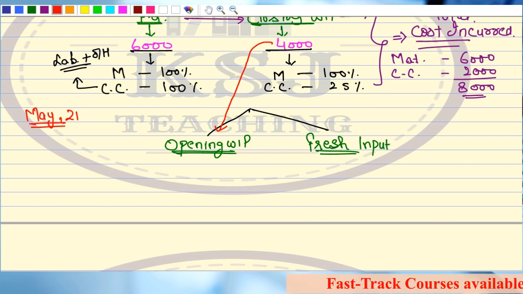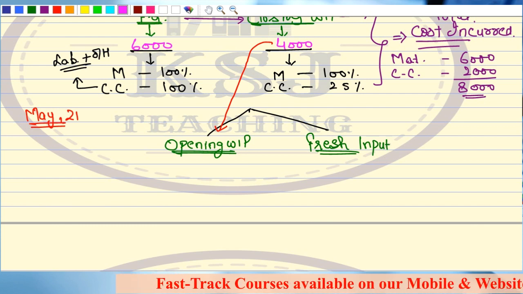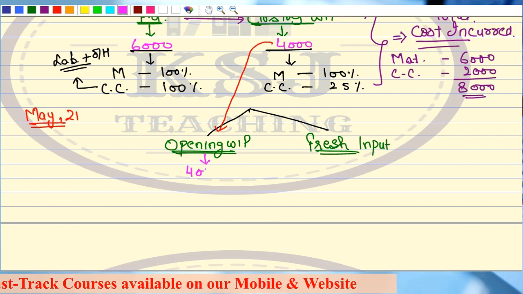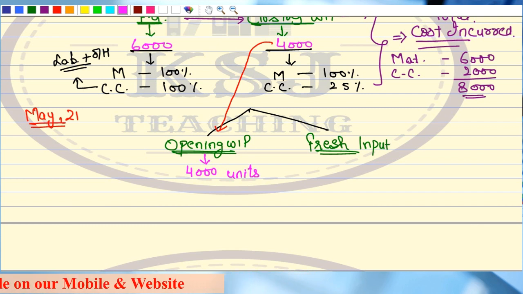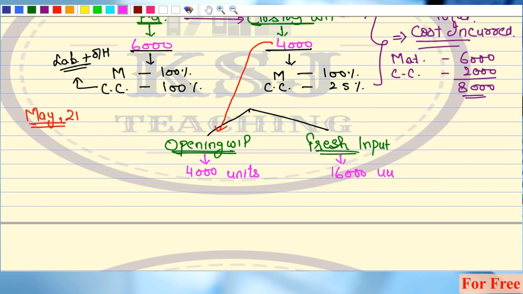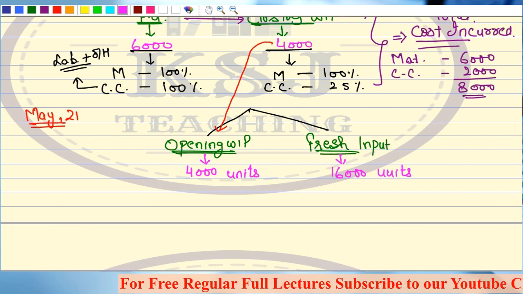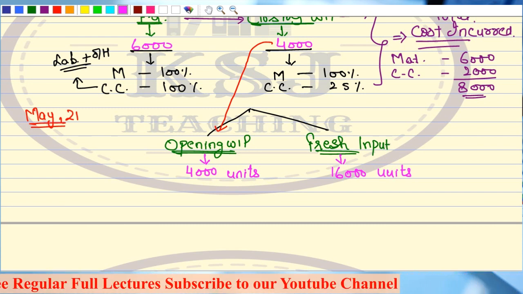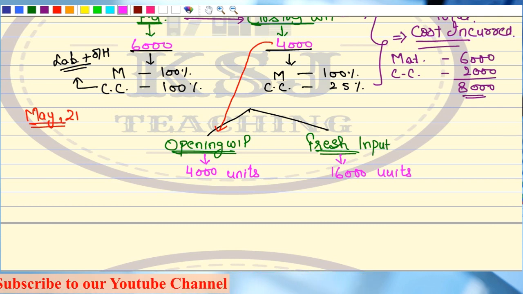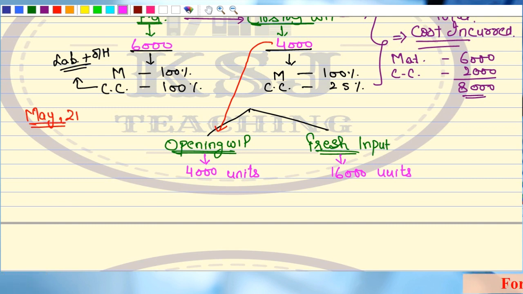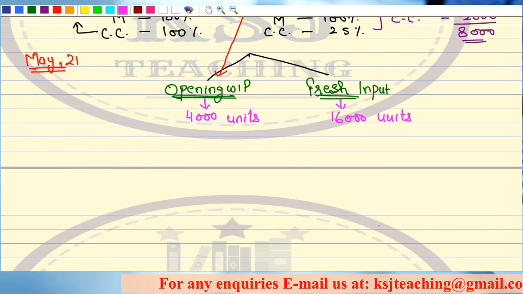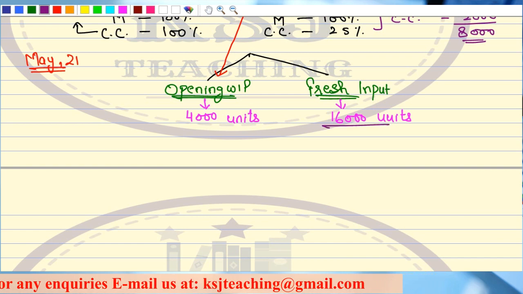Any doubts? Right? So, my opening WIP is 4,000 units from the previous period. And this fresh input, say, is 16,000 units in the current period. 4,000 from the opening WIP and 16,000 as the fresh input. Right? Any doubts up till this point? This point is clear that the closing WIP of the previous period will be the opening WIP for the next period. Now, let's first talk about the fresh input, sir. I'll come to the opening WIP later on. First, let's talk about this fresh input, right?